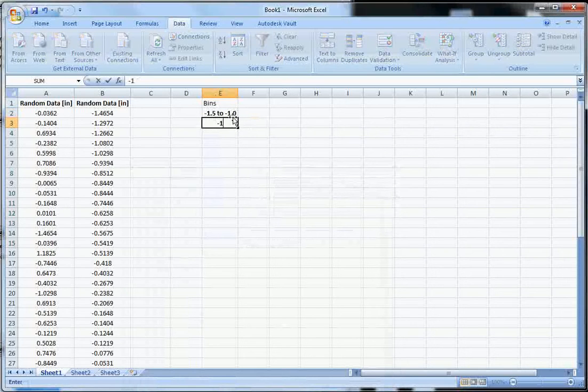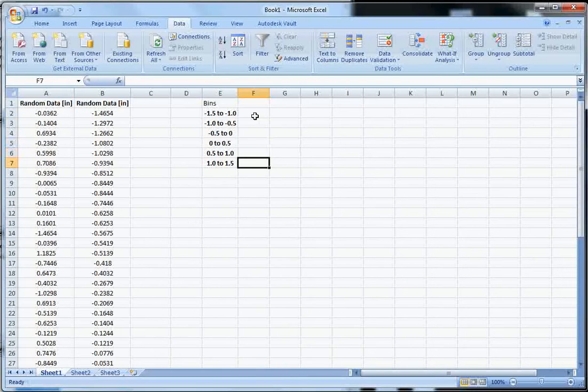Okay, and now let's say negative 1.0 to negative 0.5, negative 0.5 to 0, 0 to 0.5, 0.5 to 1, and 1.0 to 1.5. So just so we're nice and neat, let's call this 1.0. And then all we're going to do is literally count the number of data points in each area. In other words, how many data points do I have from negative 1.5 to negative 1.0? 1, 2, 3, 4, 5. Okay, so there are 5 data points there.